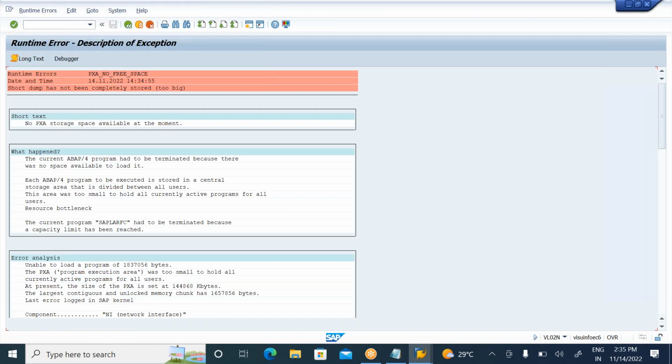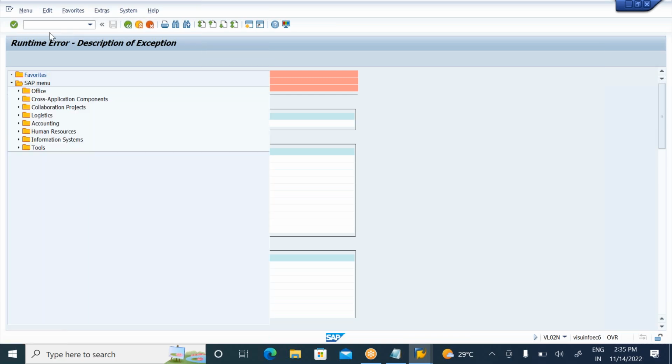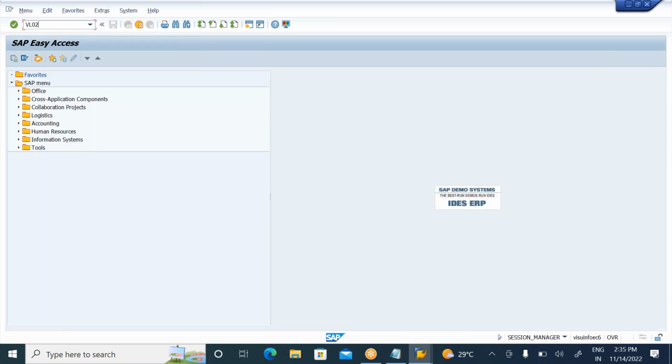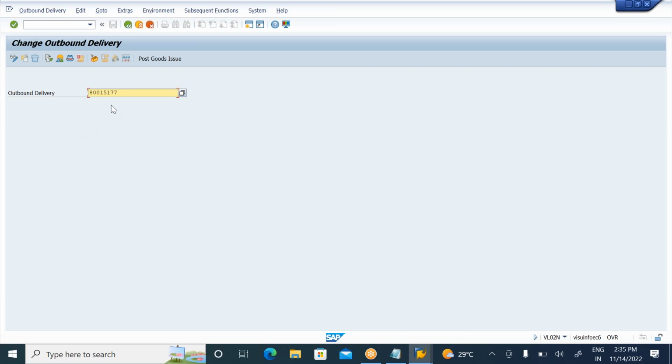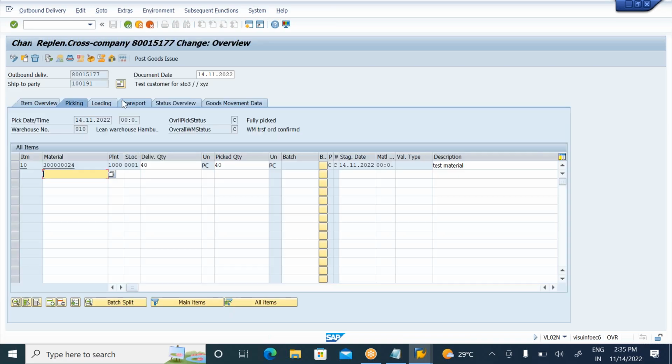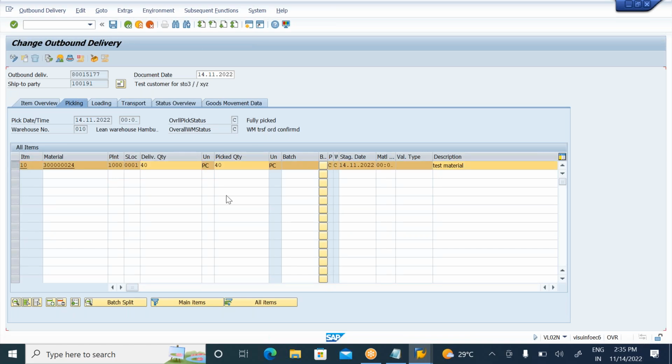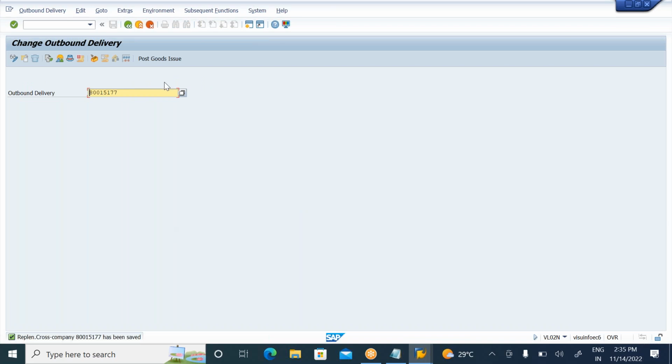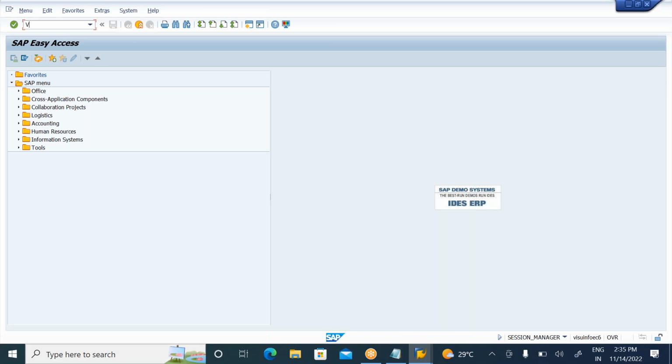Now, once again it is showing like this. Sometimes it will do like this. Don't worry, you need to repeat it. It is a runtime error. Go to VL02N. Enter the outbound delivery number and quantity. It has been saved here. Now go to VL02N.